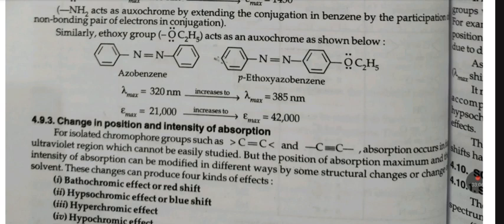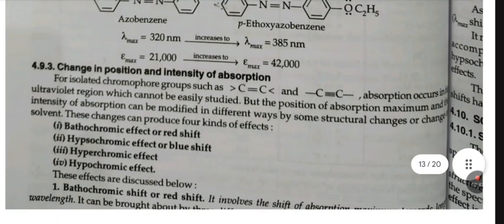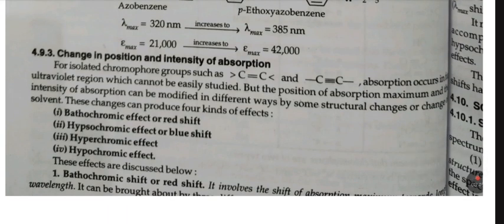For isolated chromophore groups such as carbon double bond carbon and carbon triple bond carbon, absorption occurs in the ultraviolet region, which cannot be easily studied. But the position of absorption maximum and intensity of absorption can be modified in different ways by some structural changes or change in solvent. These changes are bathochromic effect or red shift, hypsochromic effect or blue shift, hyperchromic effect, and hypochromic effect. These effects are discussed below.